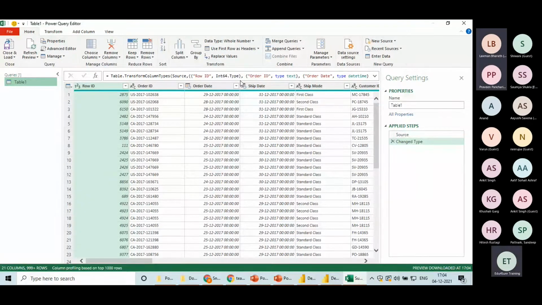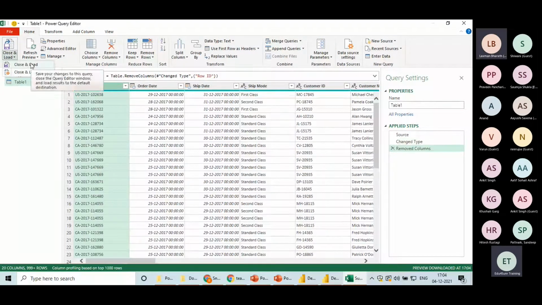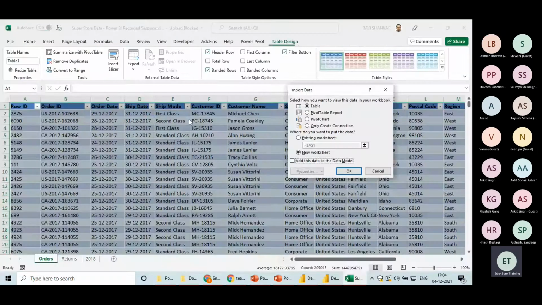Right? Now what I would be doing, for example, I'm removing this row ID column and clicking on close and load. There are two options, close and load to. Where to load? It is asking you where to load. I'm clicking on this. It is giving me multiple options. What is the meaning? If I'm clicking on table, what will happen? Let me execute this. What happened?